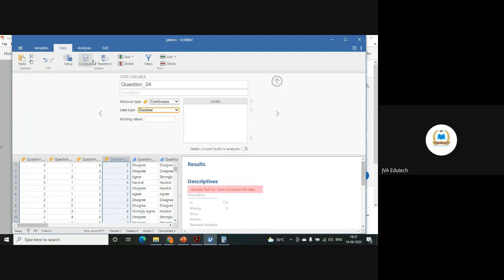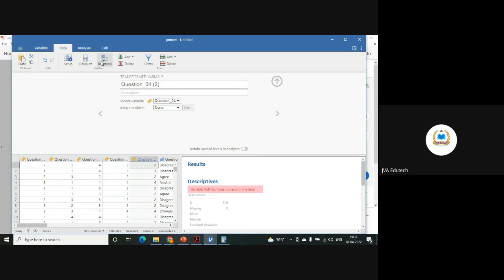You can go to transform, and I want to do it on this question. Click on transform, and here create new transform, because transform 1 was about putting them into categories.